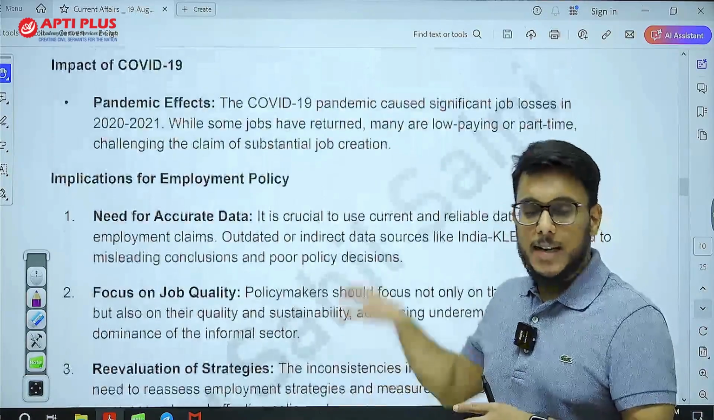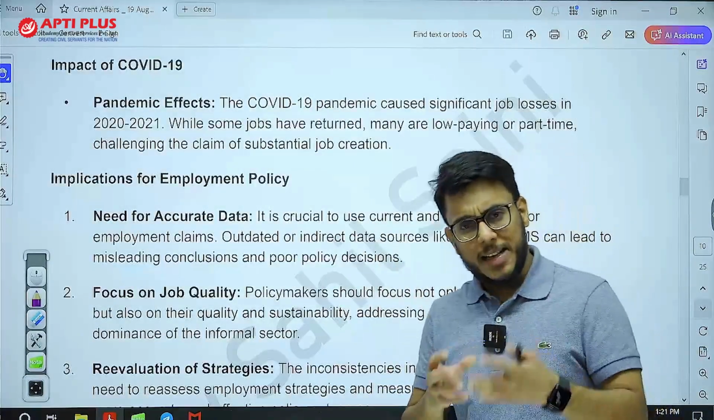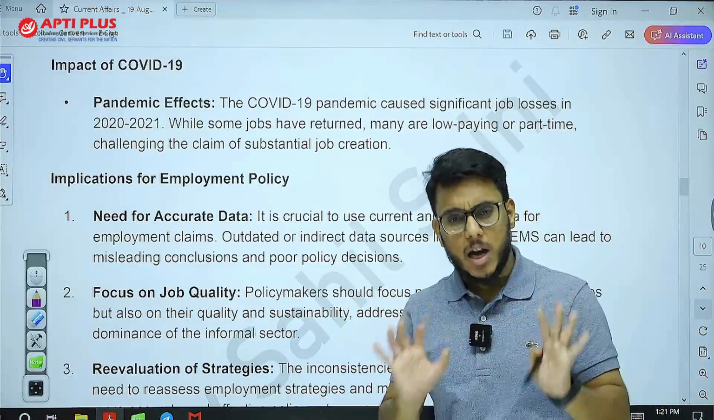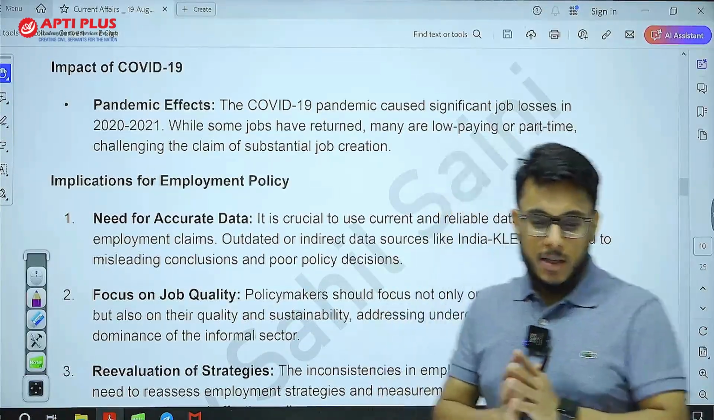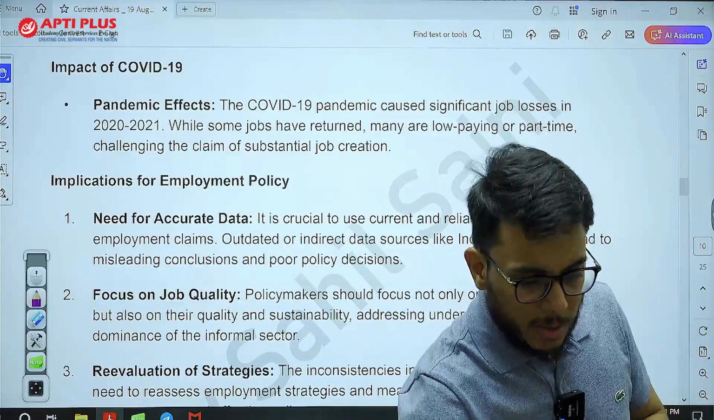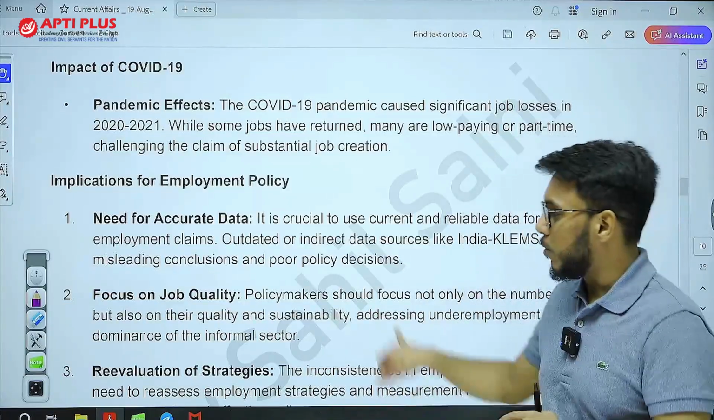Now, in this particular article, too many technical nitty-gritties are there, which I have deliberately avoided because they don't serve any utility for the examination. Now, moving on, let's go to the next article.